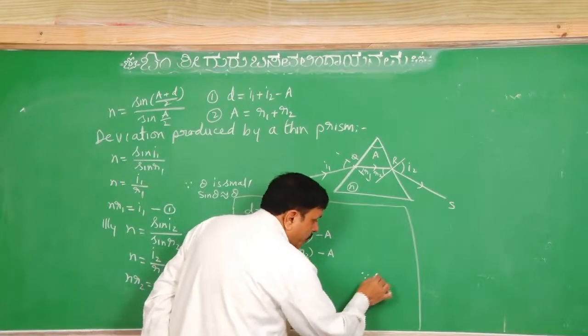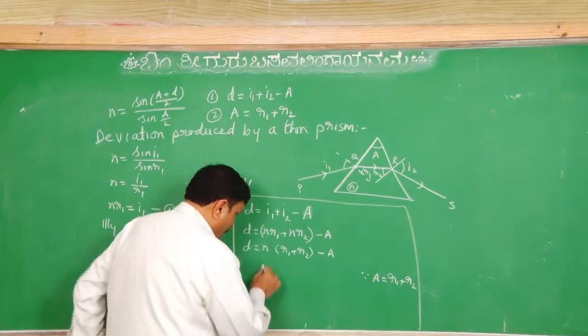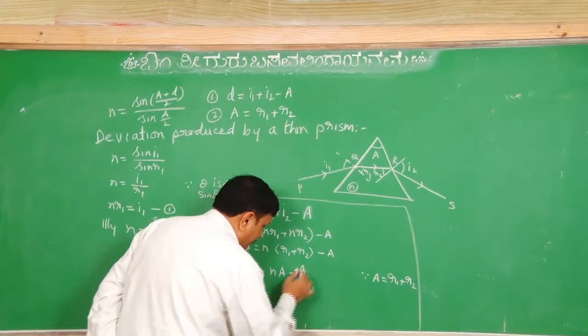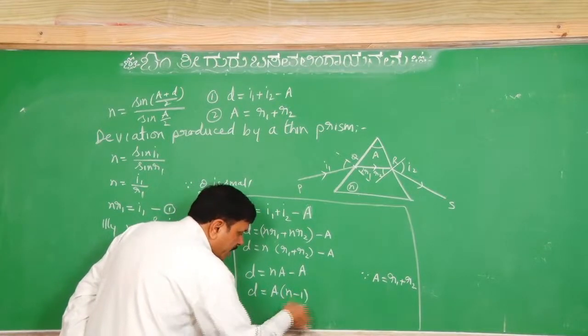So, because A equals R1 plus R2, we can write this as NA minus A. So, here we can write A into (N minus 1).